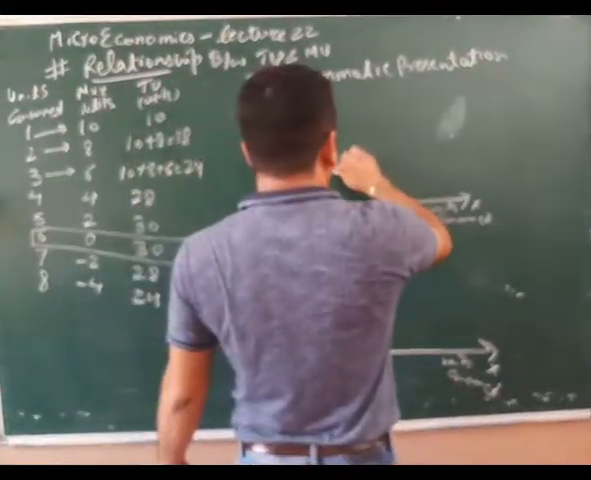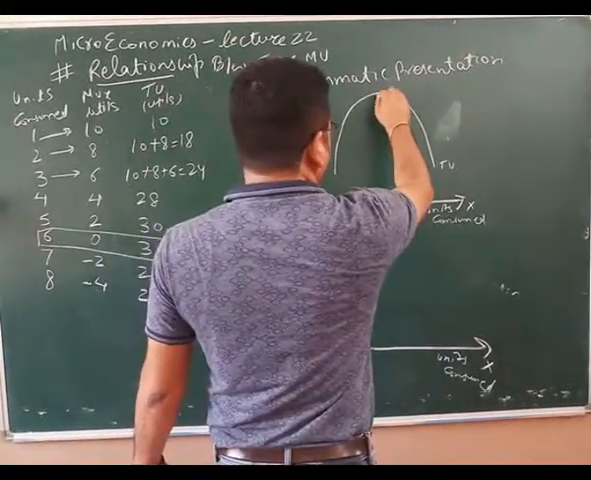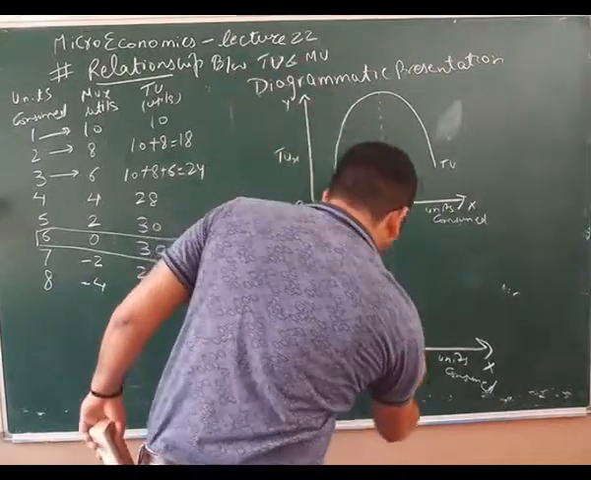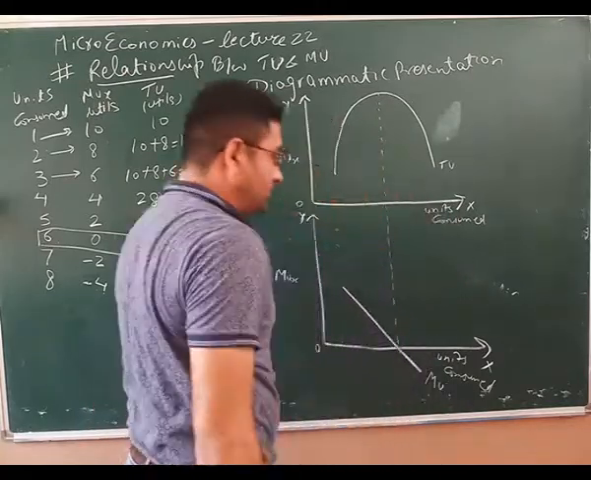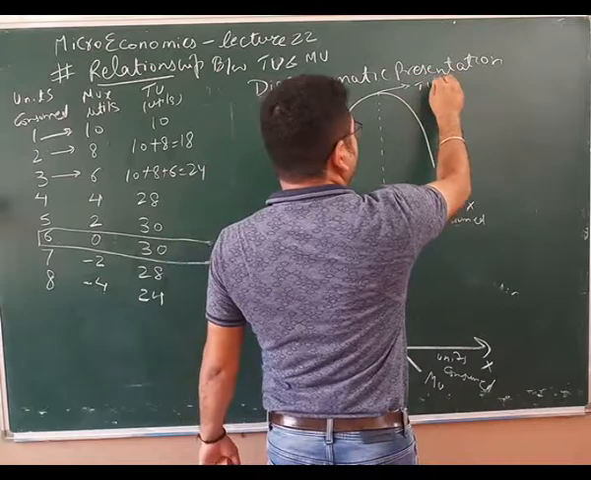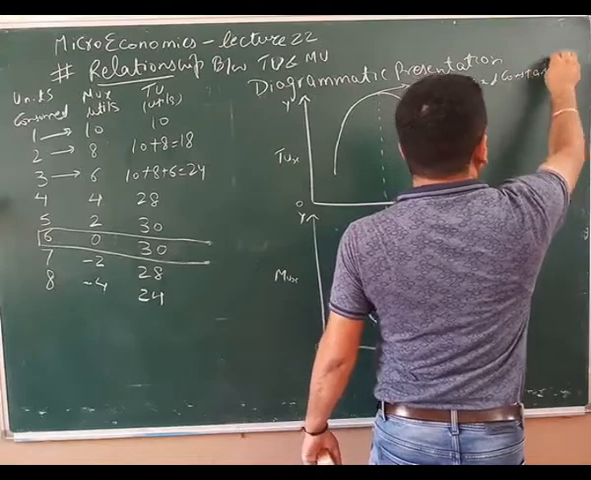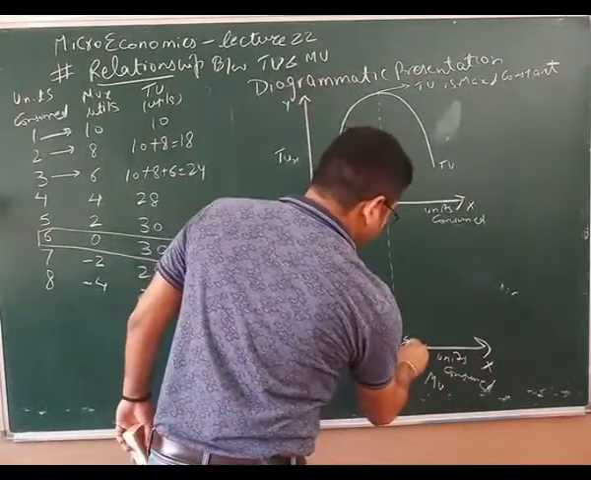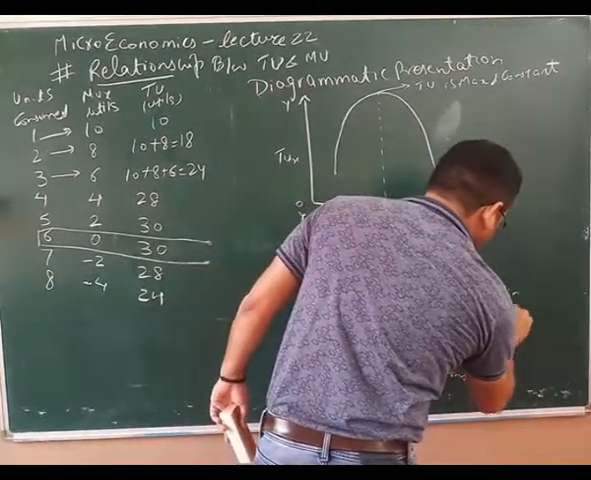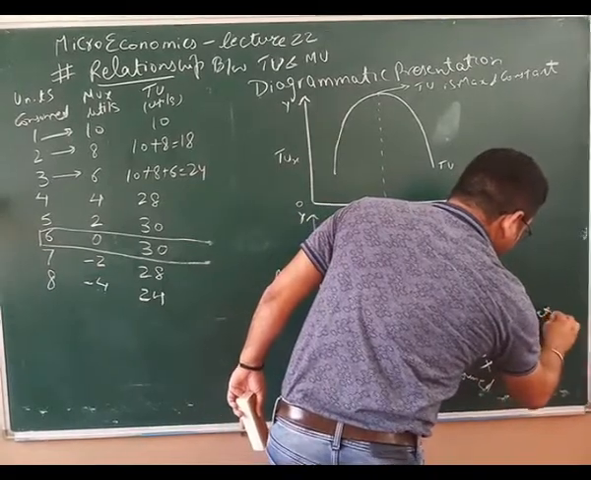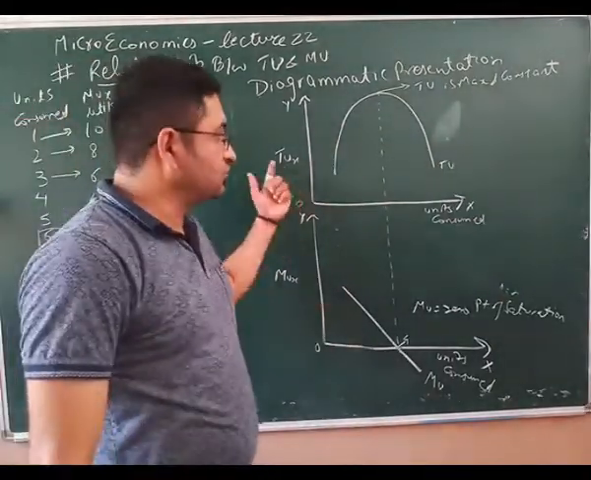So here when we plot it, we'll get a TU curve like this, where this is maximum and constant. We will get an MU curve like this. Again, this is a point where TU is maximum and constant. Here MU is equal to 0, also known as point of saturation or point of satiety. I hope this is also clear to you.